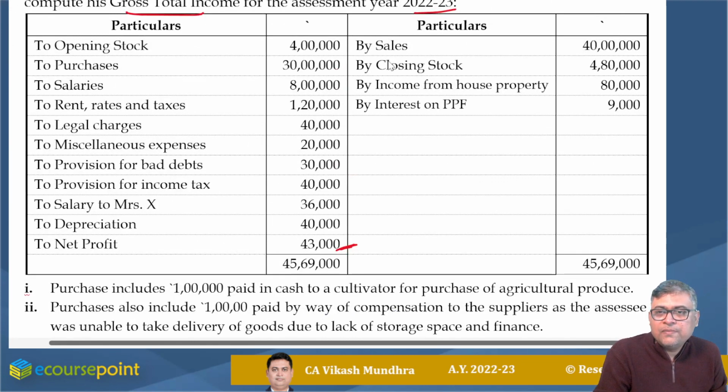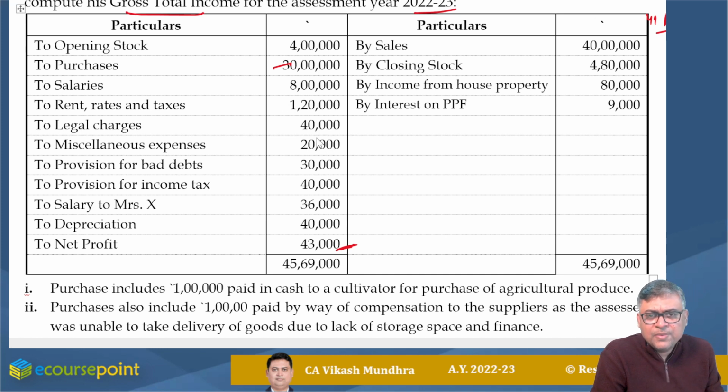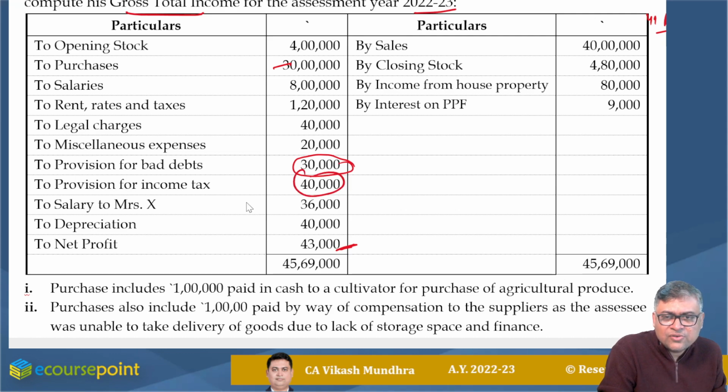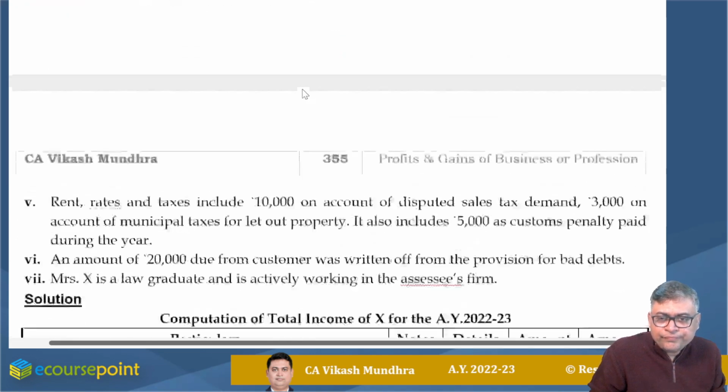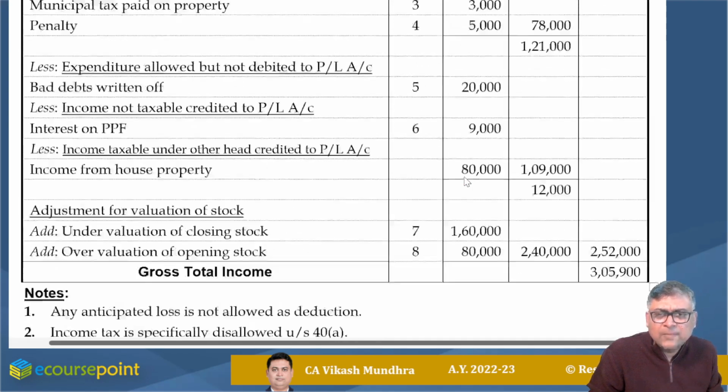Opening stock, nothing to be worried. I'm ignoring 44AD. Purchase, nothing to be done. Salary, nothing to be done. Rent, rates, tax, nothing to be done. Legal charges, nothing to be done. Miscellaneous expenses, unless and until there is information, nothing to be done. Provision for bad debt, surely this should be disallowed. Similarly, provision for income tax should be disallowed. Okay. I'm adding 30,000 provision for bad debt and 40,000 provision for income tax with suitable remark.